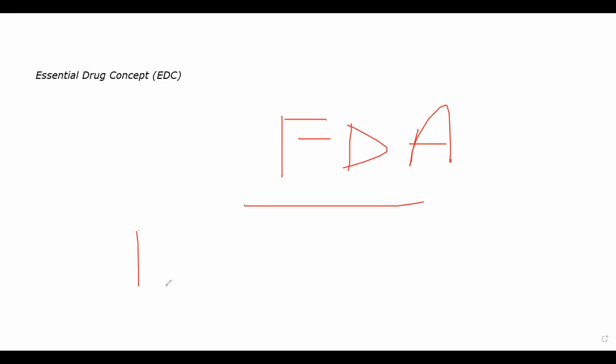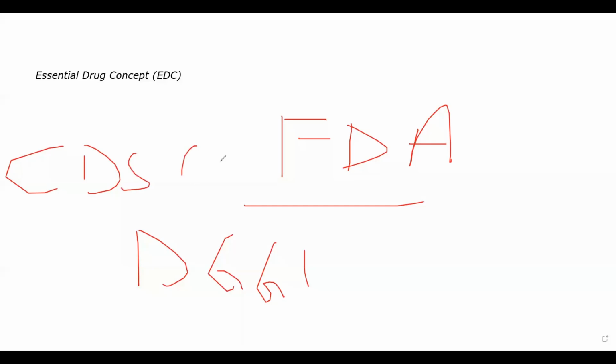Now, you see a lot of times there are drugs that are FDA approved. Food and Drug Administration is such a governing body in America. They are essentially testing a drug and finding out whether that drug is safe in humans or not. Similarly, you have DCGI, you have CDSCO, different organizations in India.